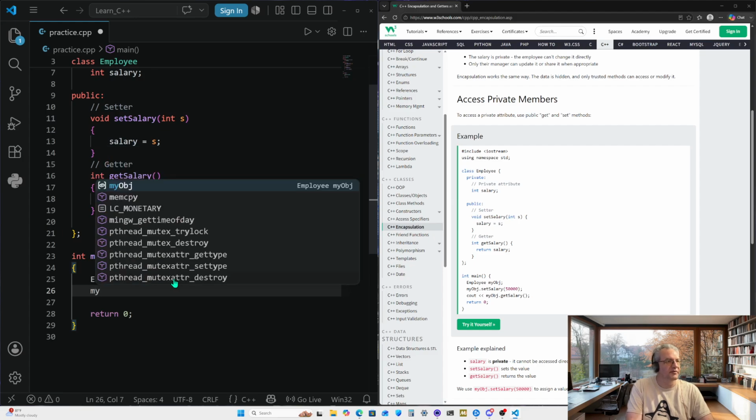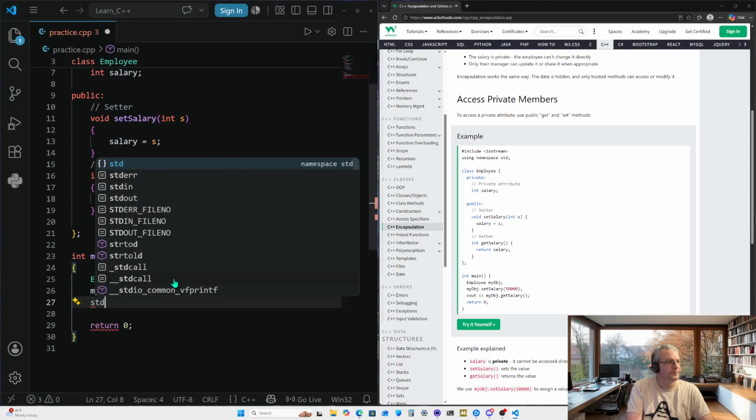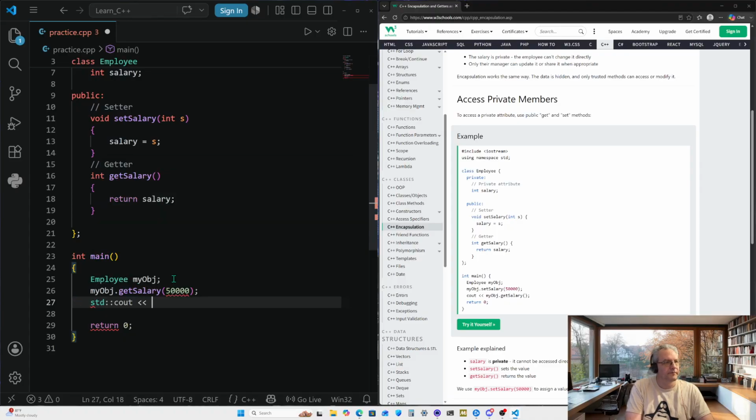And then with my object, we're going to access the class using the object, get salary as the constructor with a parameter of 50,000 for the value, and then we're going to output the object get salary. All right.